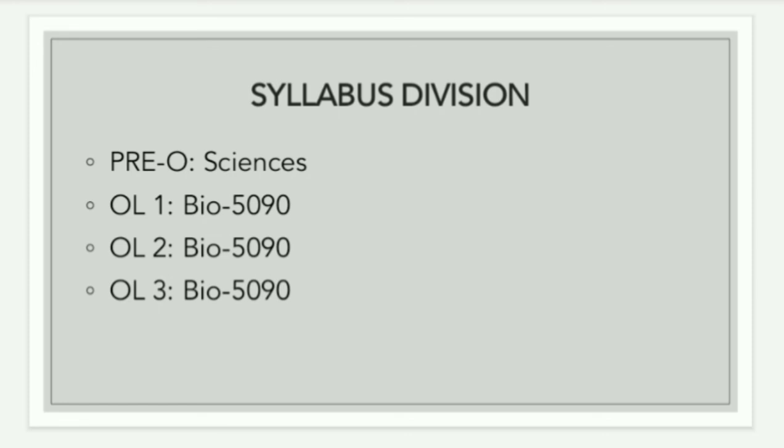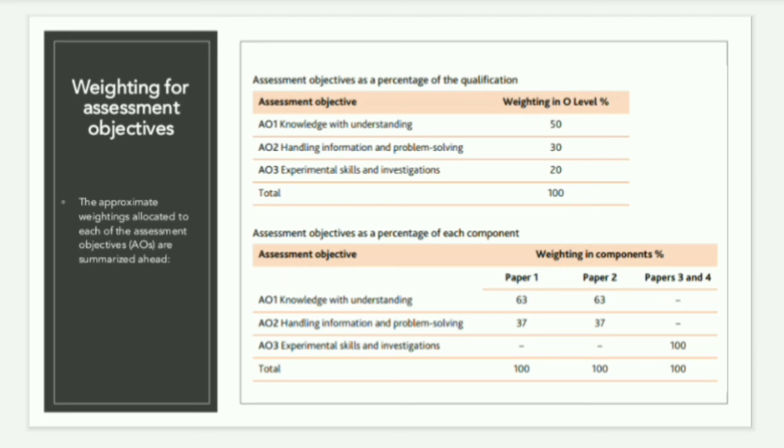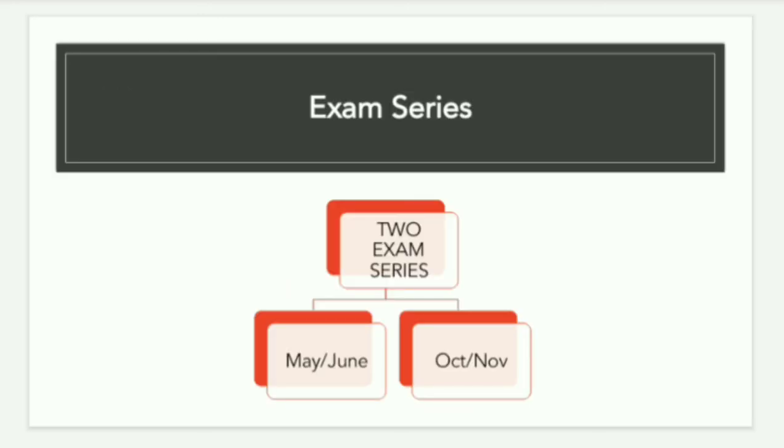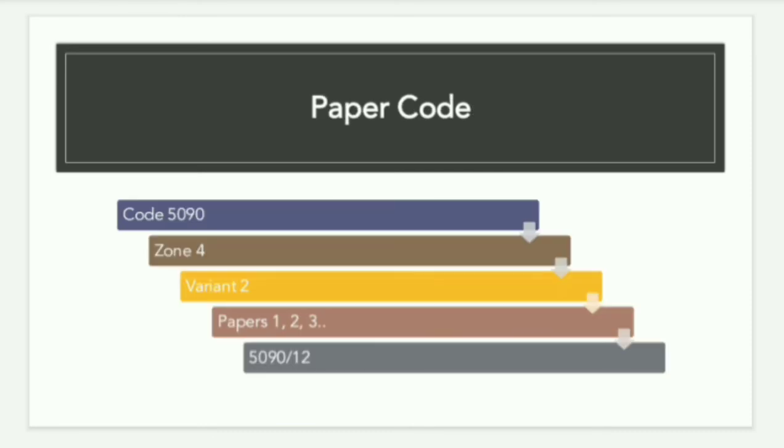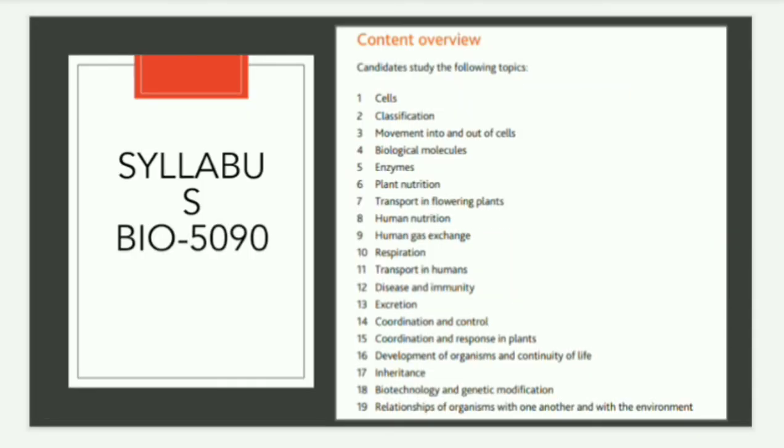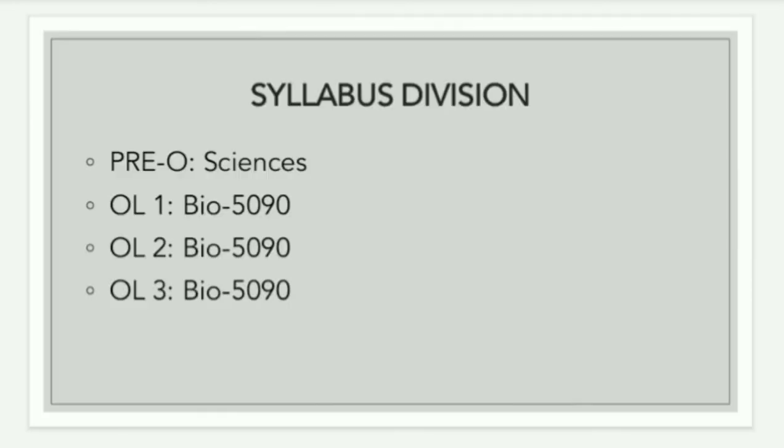You have seen the syllabus, you have seen the weightage, how you will be assessed on different types of your knowledge and different types of your skills. You have seen the exam series, May, June and October, November. You will have known the paper codes, which is the most problematic thing for students, that they don't know what is 5090 12 and what is major. So these are just the basics for your exam and for your biology paper. I hope that it clears your confusion.